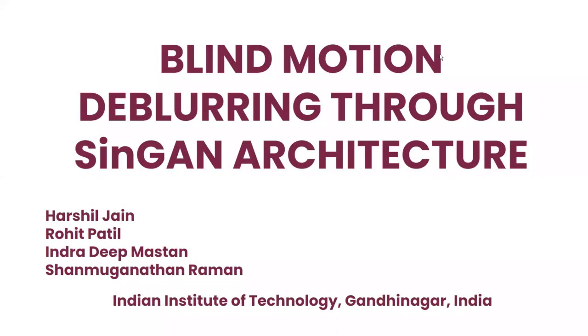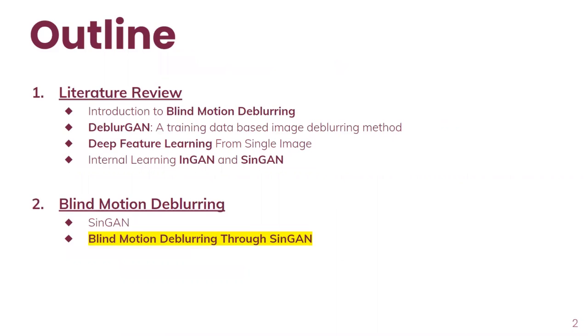In this presentation, I'll discuss our paper titled Blind Motion Deblurring through SinGAN Architecture. We'll first discuss deep feature learning techniques from a single image, both with and without generative adversarial networks. Then we'll describe blind motion deblurring through SinGAN architecture.